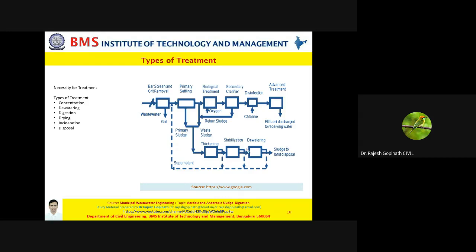Wherein we are trying to decompose the organic matter which is there in the sludge by both aerobic means and anaerobic means. Let us say you're talking about conditioning. Conditioning is a process wherein you try to improve the drainability of the digested sludge. How we do it, we'll discuss in the subsequent class, whether it is physical conditioning or chemical conditioning.